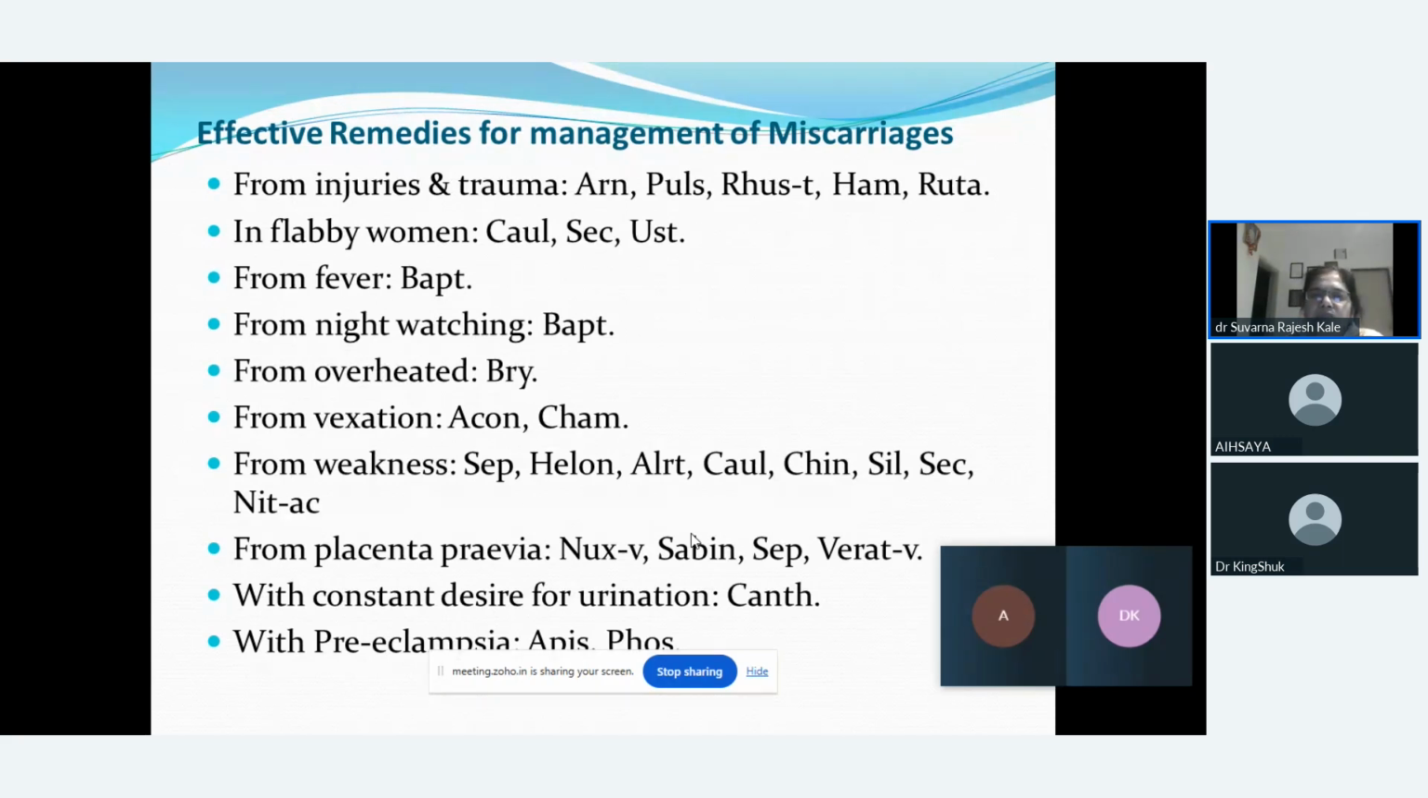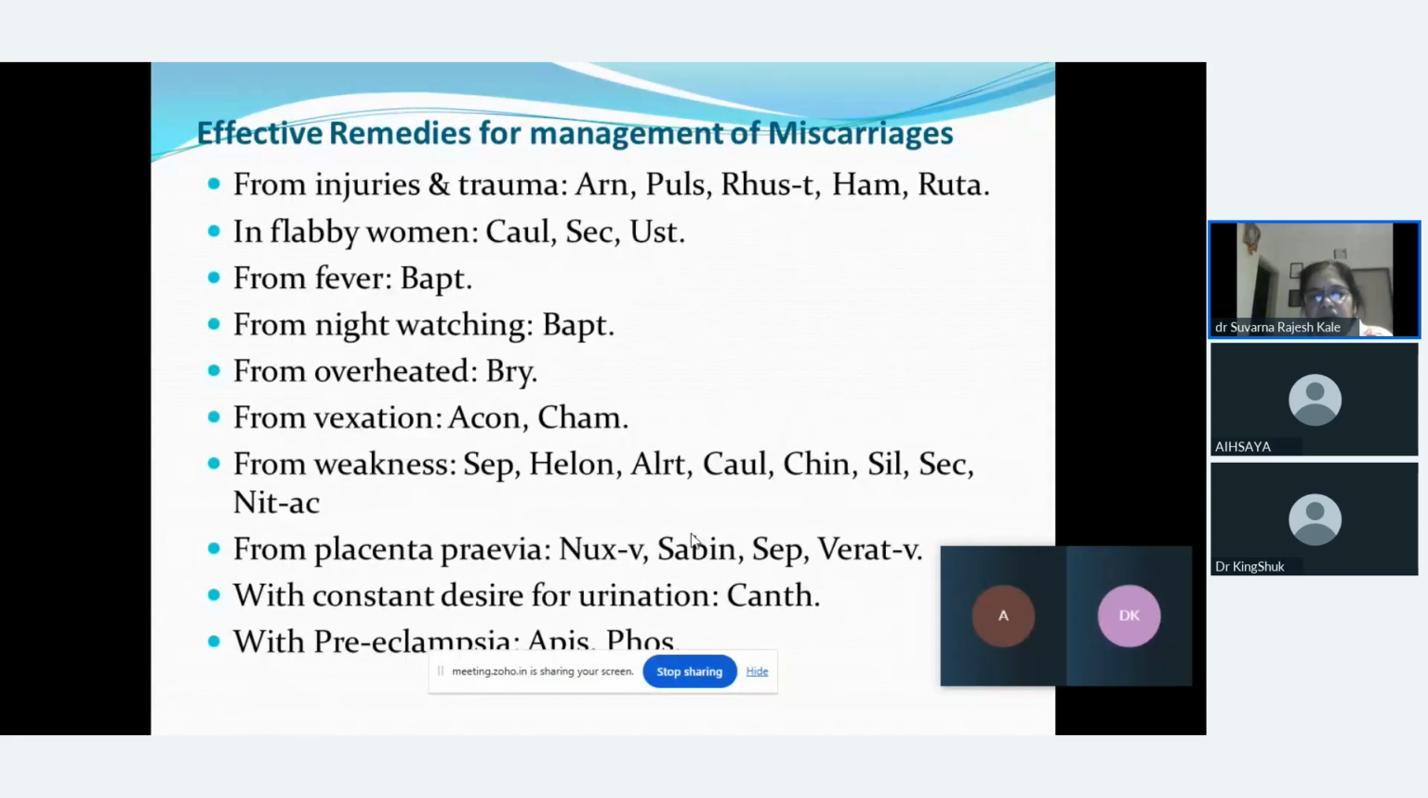If there is abortion in a flabby woman, we can think of Caulophyllum, Secale cornutum, and Eupatorium. If abortion is from fever, Baptisia can be the remedy. If abortion is from night watching, we can think again of Baptisia. If abortion is from being overheated, we can think of Bryonia. Abortion from vexation, we can think of Aconite and Chamomilla. Abortion from weakness, the remedies given in the repertories are Sepia, Helonias, Caulophyllum, China, Silicea, Secale cornutum, Nitric acid.